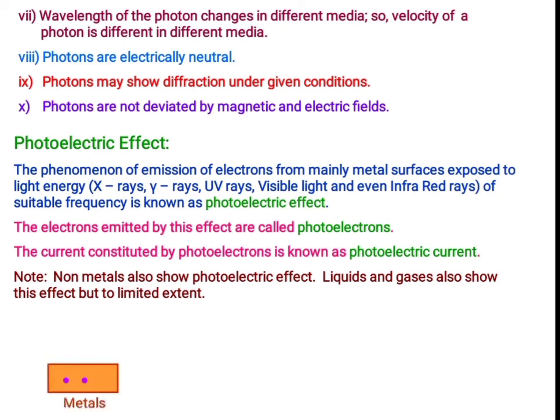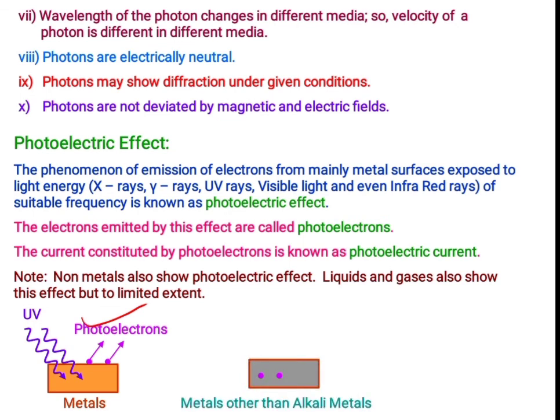How actually this photoelectric effect work? Consider metals, okay. So where the number of electrons, free electrons are present. If UV light is incident on the surface of the metal, then we observe the electrons are ejected out, and those electrons are called photoelectrons.